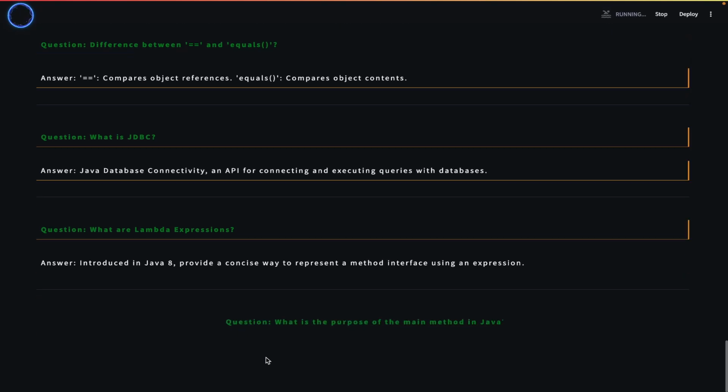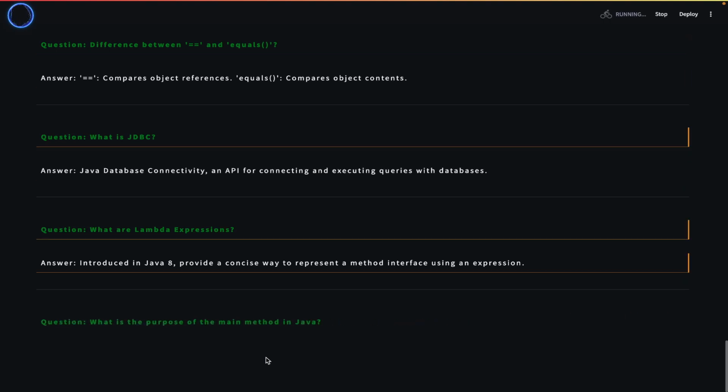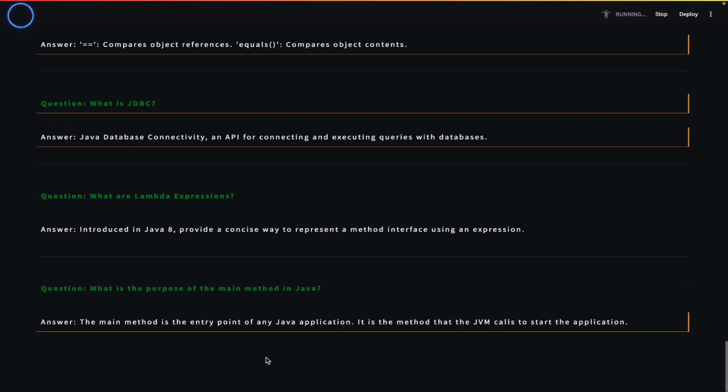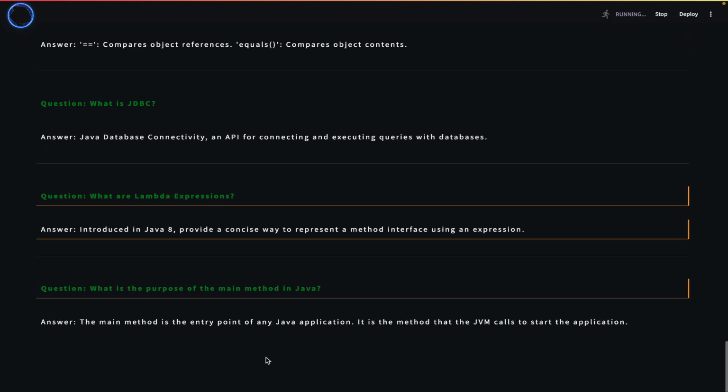What is the purpose of the main method in Java? The main method is the entry point of any Java application. It is the method that the JVM calls to start the application.